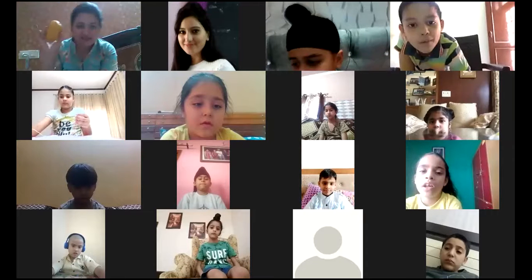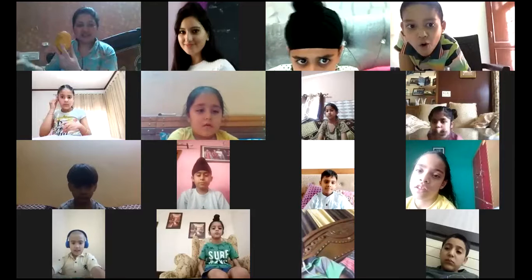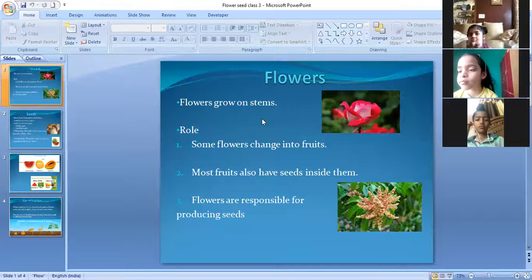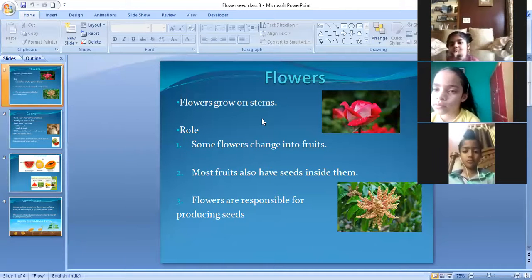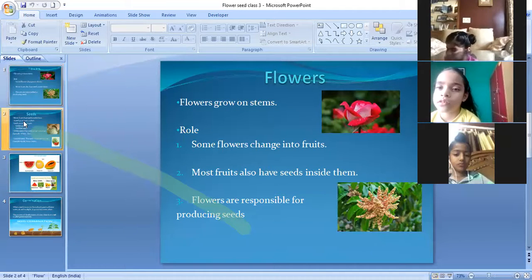See this fruit, what is this fruit? Look here, this is another fruit. And this is another fruit. Can you see this? And see, this is another fruit. What? This one. Okay. Right. And all these fruits, next slide. All these fruits, they have seeds inside them.